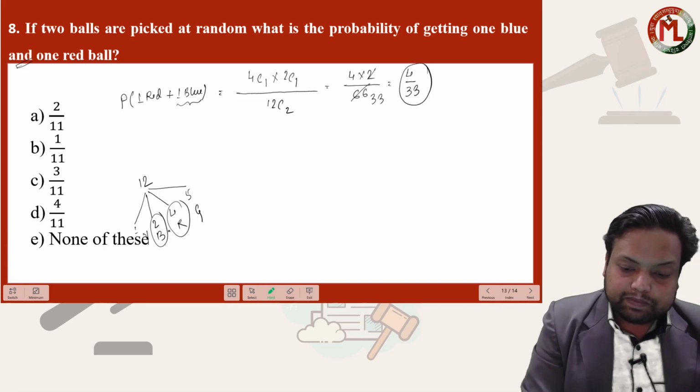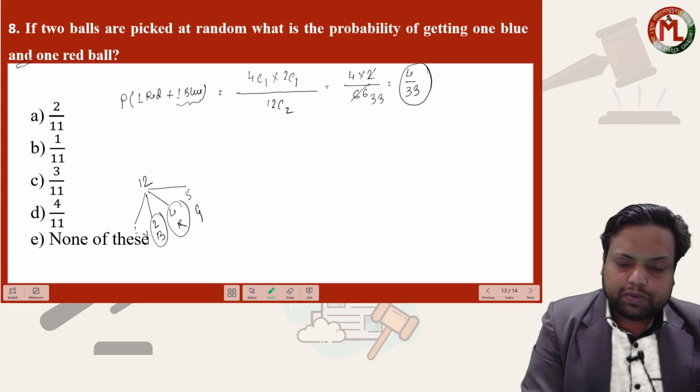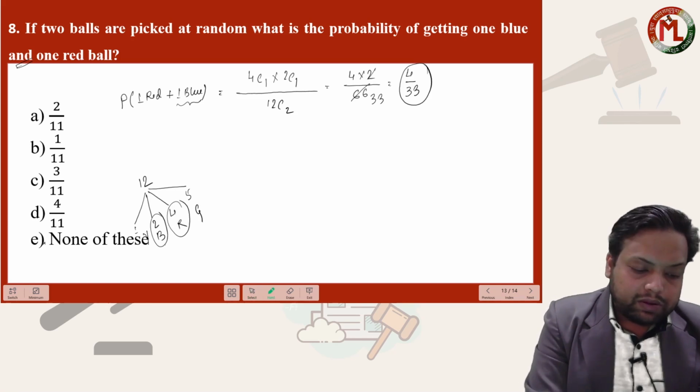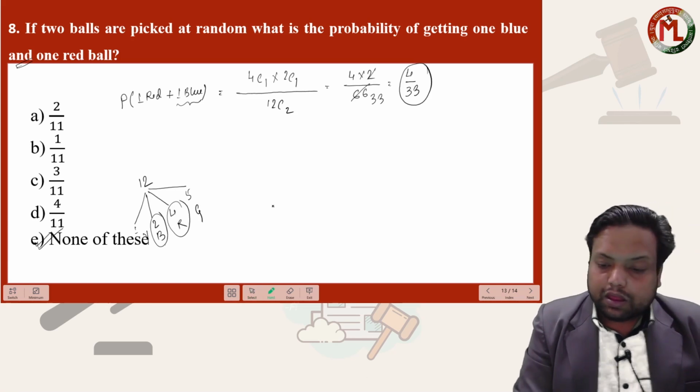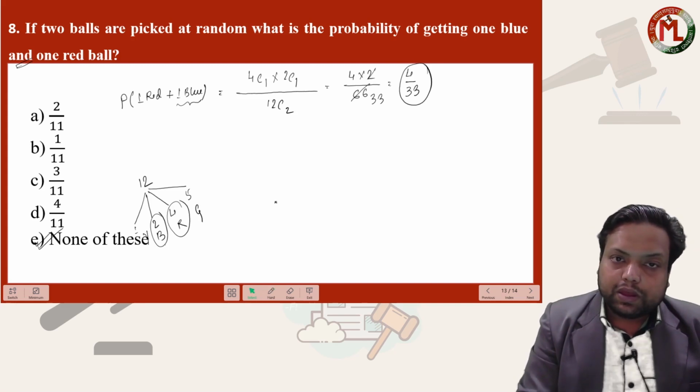And one red ball, 4C1 way. Okay, so I think the answer here will be none of these.